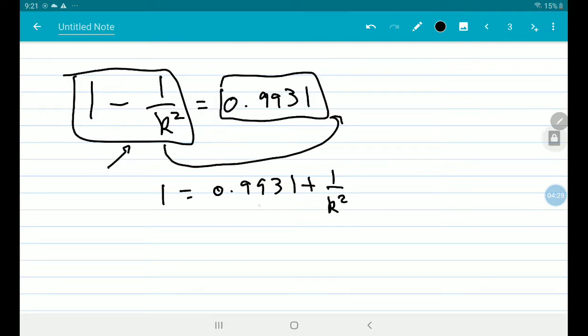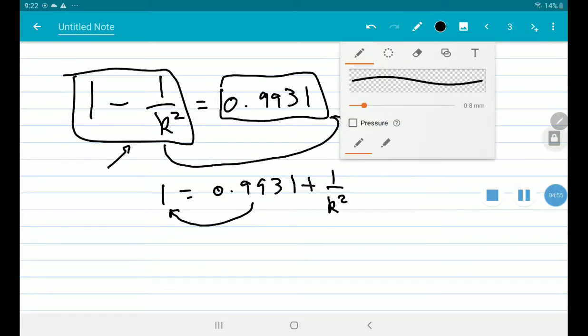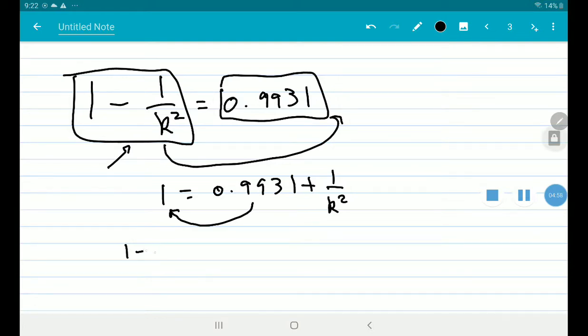Now get k squared by itself, so I'm going to move that decimal to the other side. 1 minus 0.9931, I believe that should be, let me double check that with the calculator. So 1 minus 0.9931, that is 0.0069. Now we have 1 over k squared by itself.